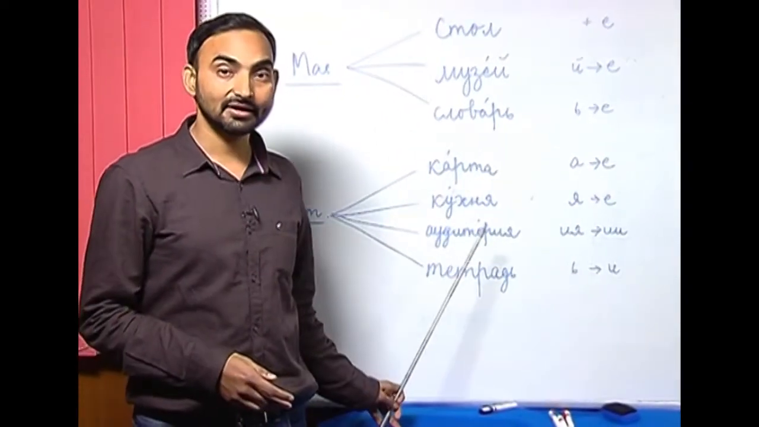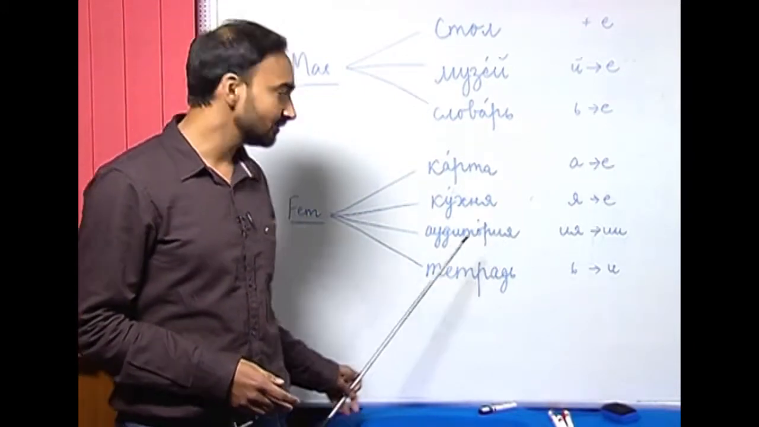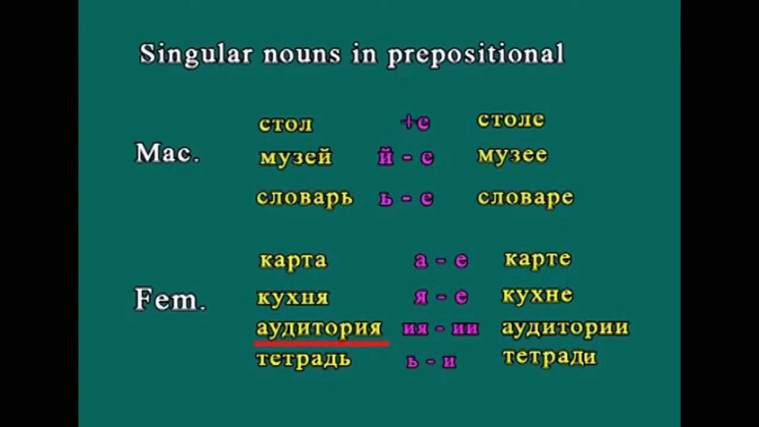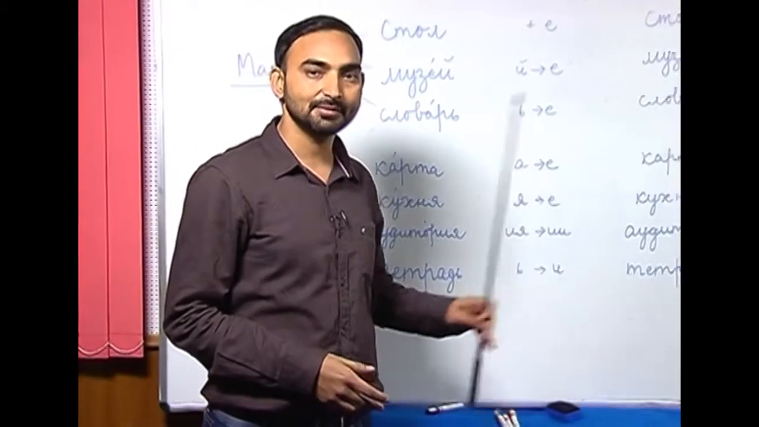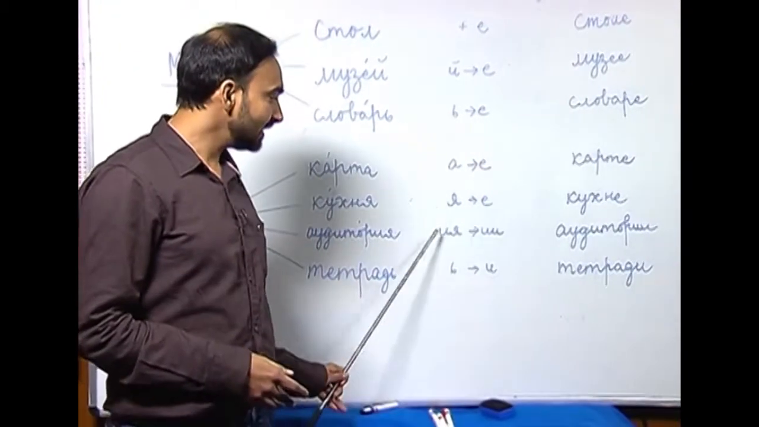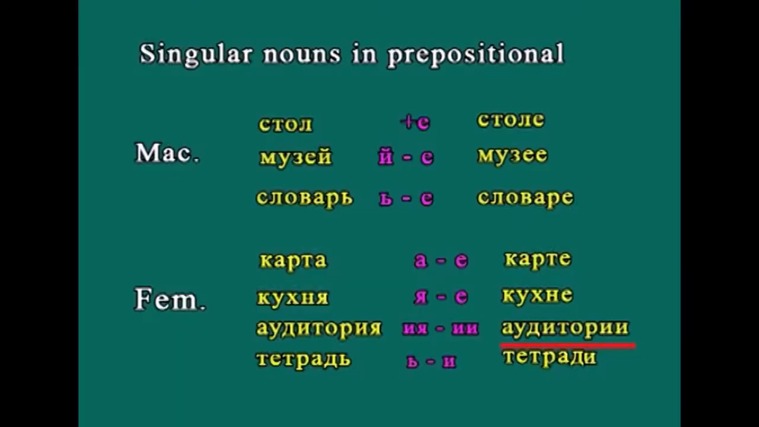The next ending in the feminine gender nouns is ия ending, аудитория, auditorium. So, how do we change аудитория in the prepositional case? Ия has to be replaced with и. This you have to memorize. Ия has to be replaced with и. So, аудитория in the prepositional case will be used as аудитории.